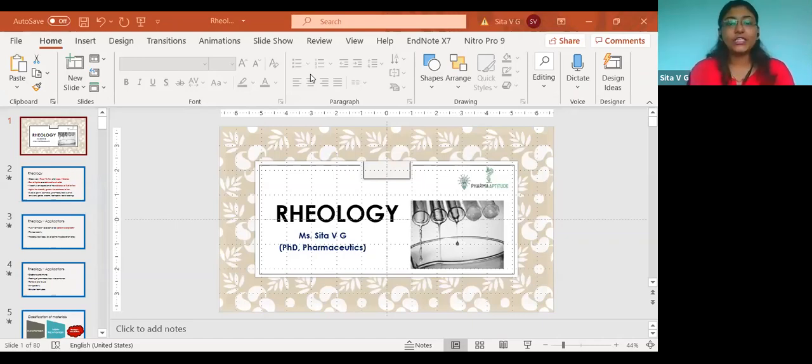Pharmaceutics part. So today we have a very interesting topic called rheology, which is interesting because it is a very conceptual topic. And when I say conceptual, there are a lot of concepts to be understood. Along with being conceptual, it is equally important when you talk about the GPAT structure of questions, because in every paper there are one or two questions that come from this chapter.